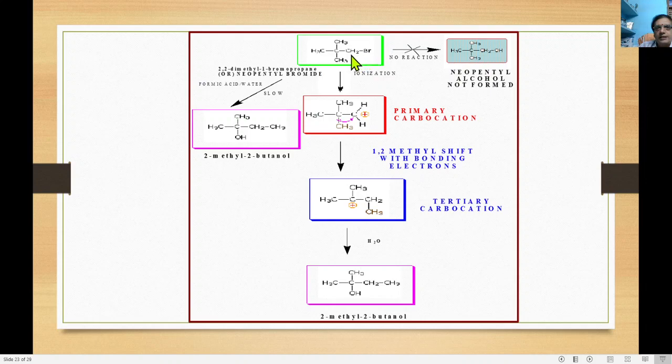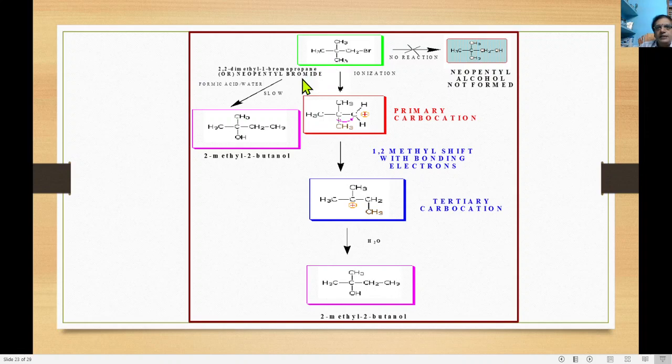The bromo group is on carbon number 1, and this is 2. Two methyl groups appear, and 1, 2, 3, so it's a propane. As a whole, 2,2-dimethyl-1-bromopropane is nothing but neopentyl bromide.